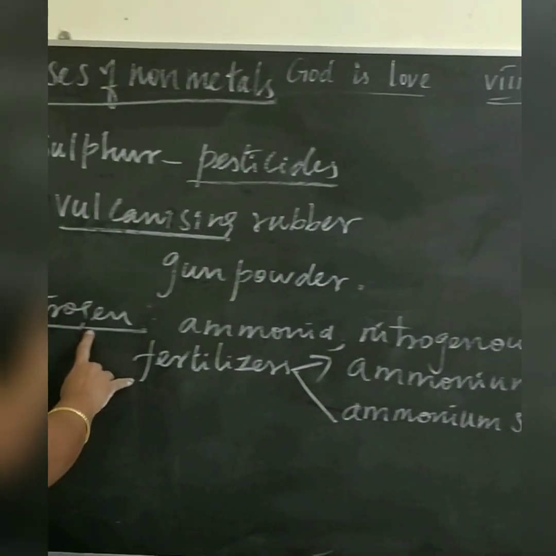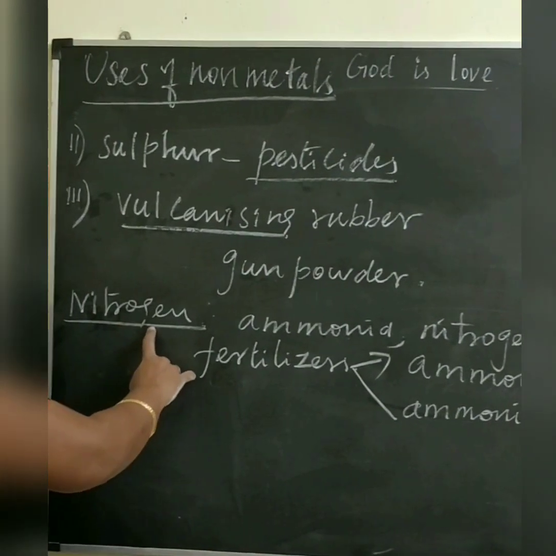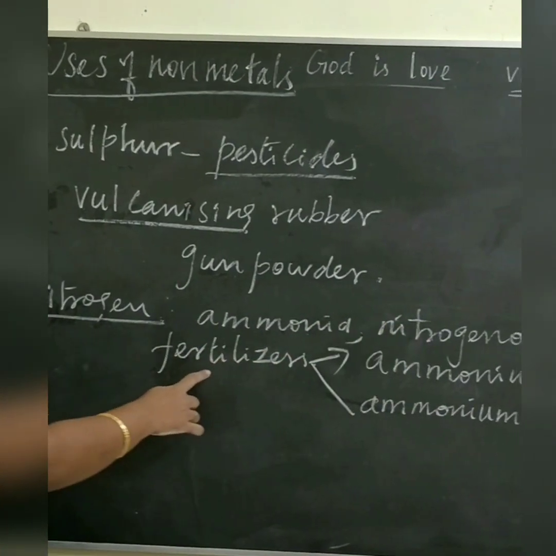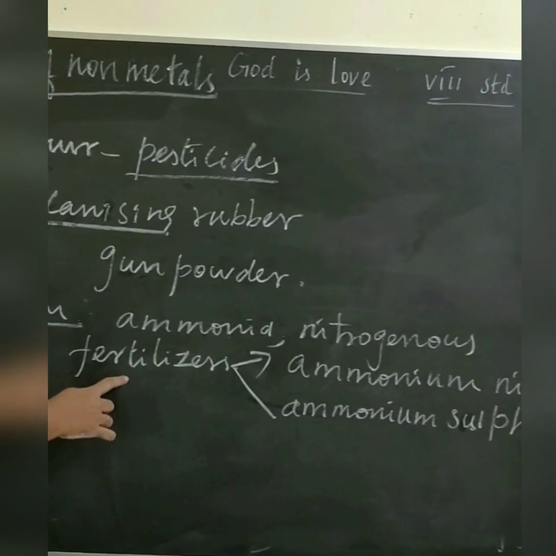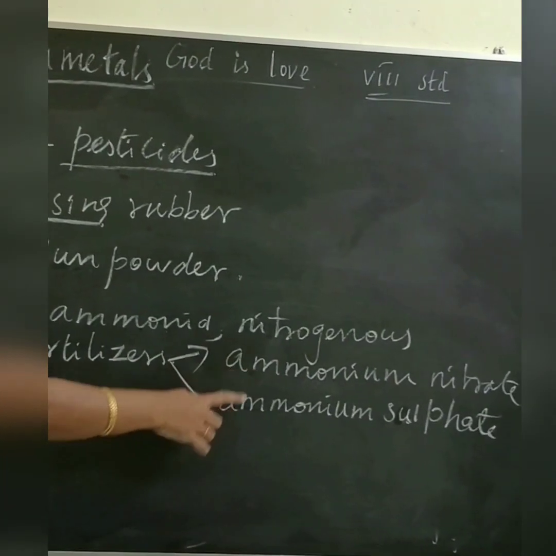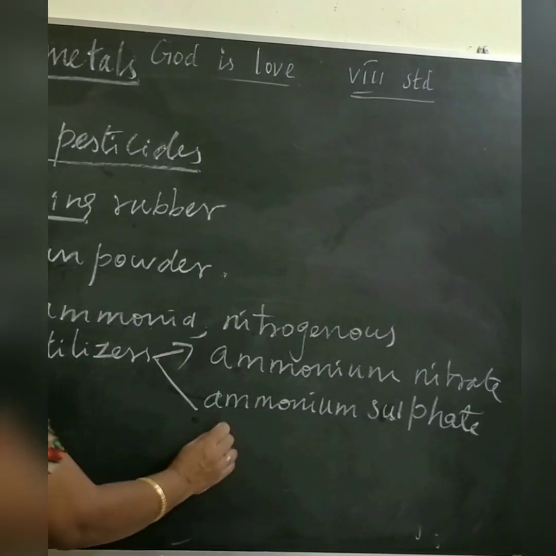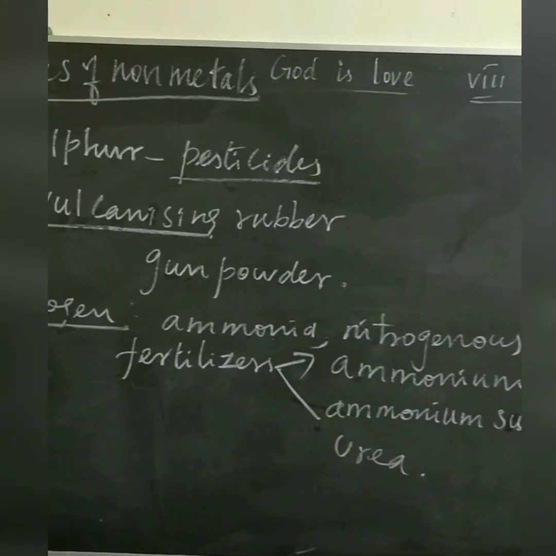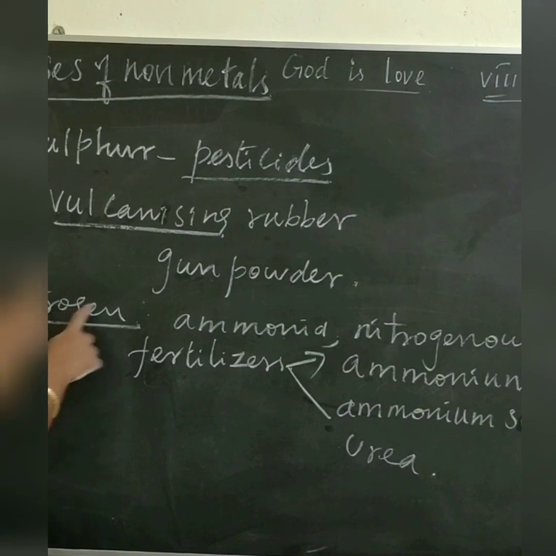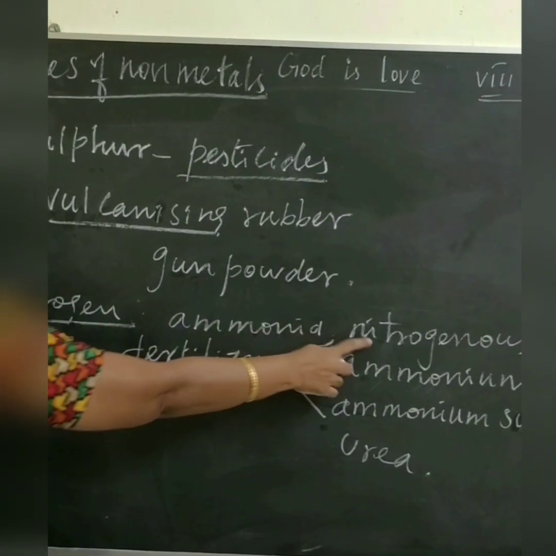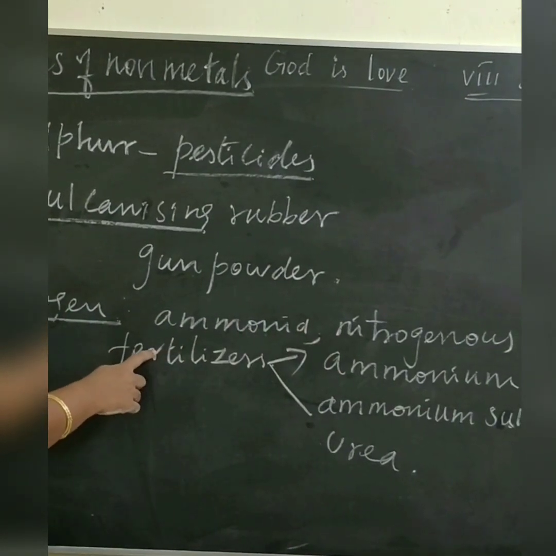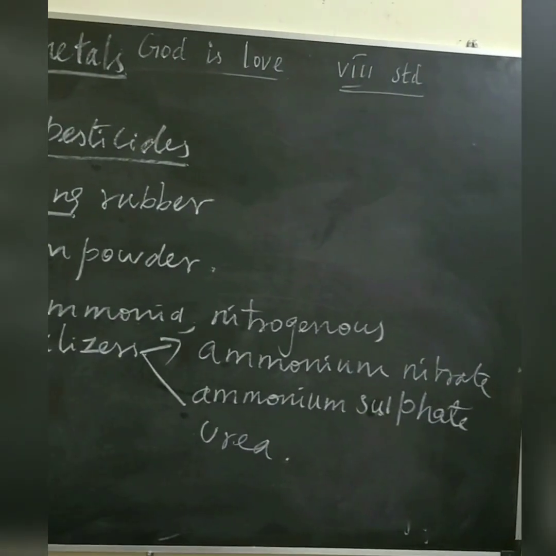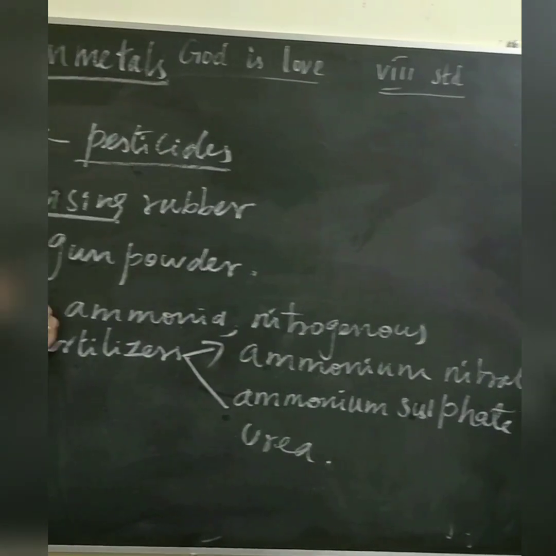Listen children, nitrogen is used in the manufacture of ammonia, nitrogenous fertilizers. Nitrogenous fertilizers are ammonium nitrate and ammonium sulfate, then urea. The next point,